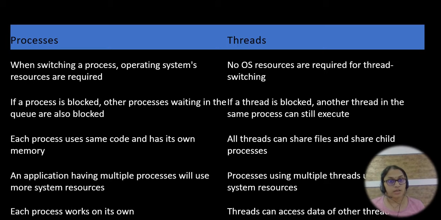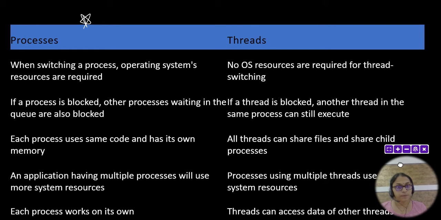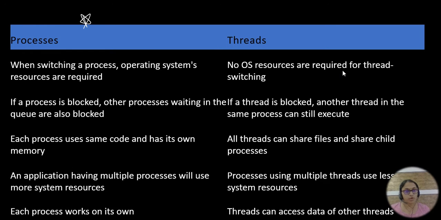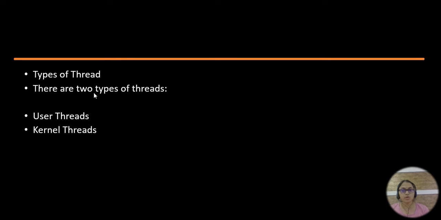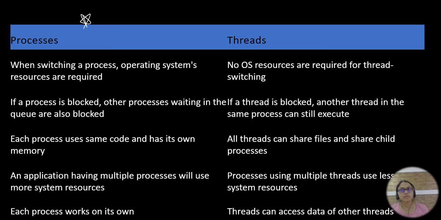So now coming to the difference between the process and thread, this is one of the important concepts, and in these differences you will get clarity on what exactly a thread is and what a process is. Okay, so let me explain. A process, what is a process? When switching a process, operating system resources are required. If you want to switch a process, it requires the operating system, right or wrong? Because the operating system provides a system call, then only you can switch a process.